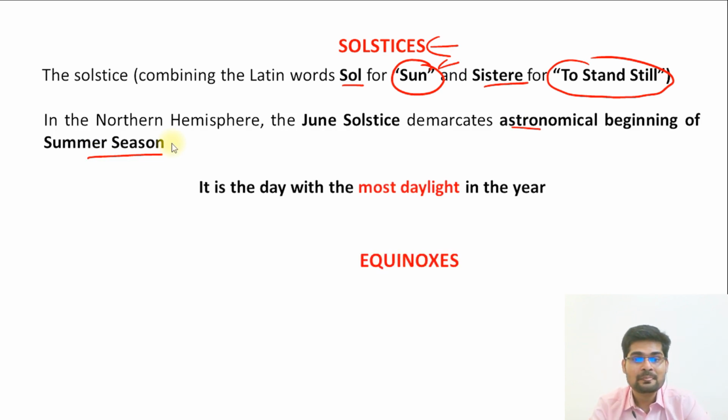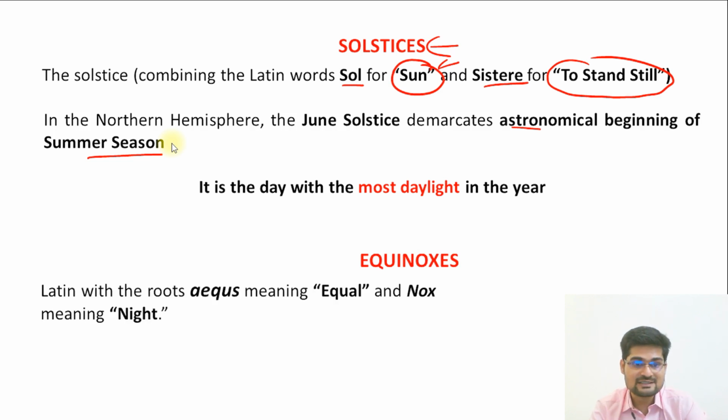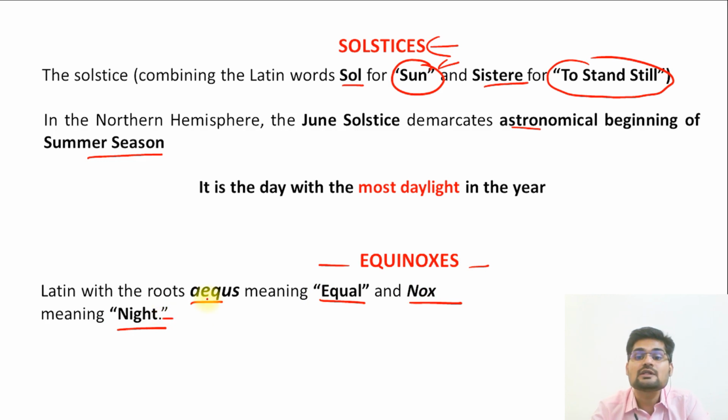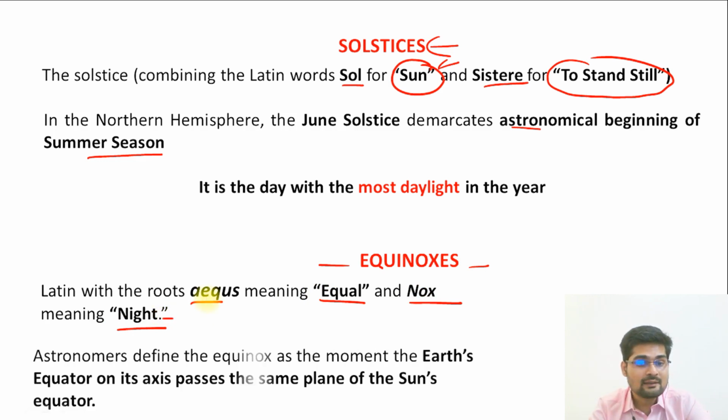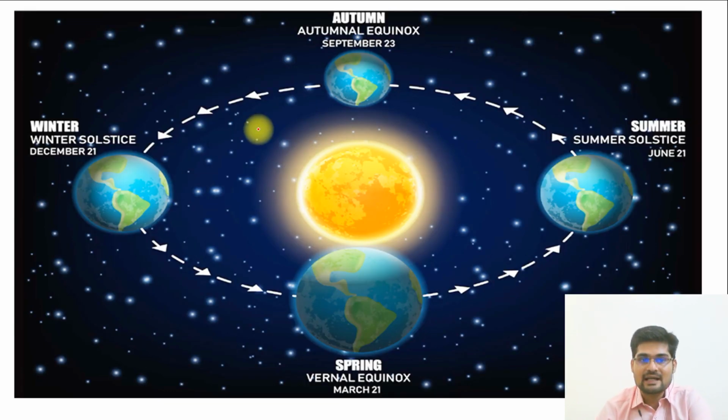So that's important. Equinoxes are another concept. The word itself comes from aequus, that is equal, and nox, that means night. So those are the times of the year when night is equal to the day length. Astronomers define equinox as the moment when the Earth's equator passes through the same plane as the sun's equator. Now let's understand this through the diagram.